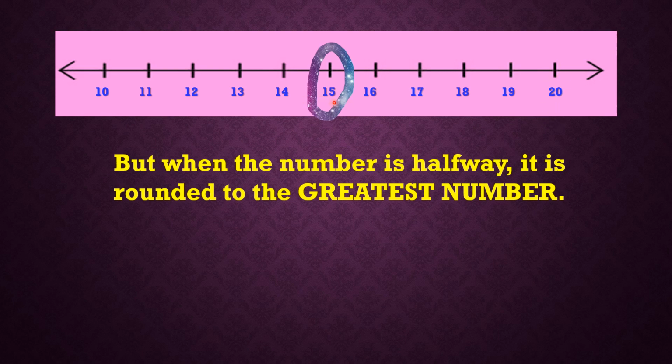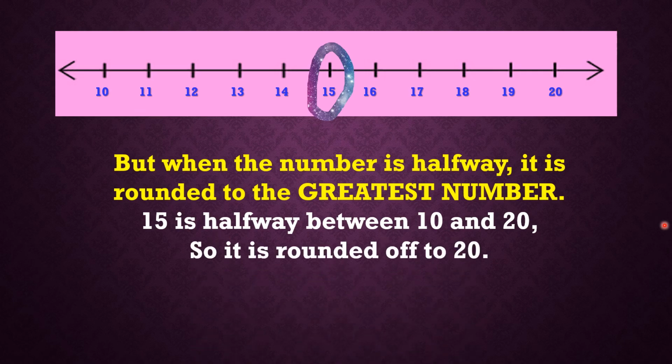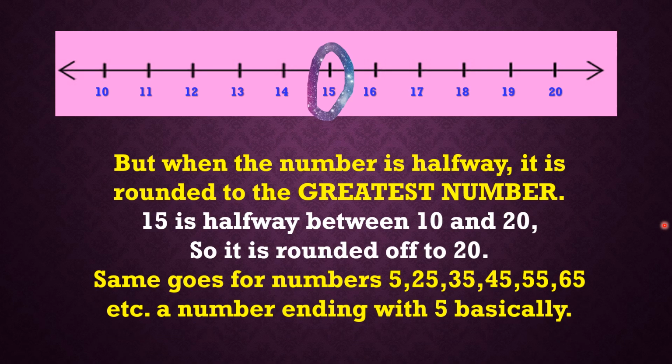Okay, so 15 is always rounded off to 20 because 15 is halfway between 10 and 20. Alright, so same will go for all the numbers 5, 25, 35, 45, etc. Right? And whatever number is ending with 5, they will always be rounded off to the highest place.